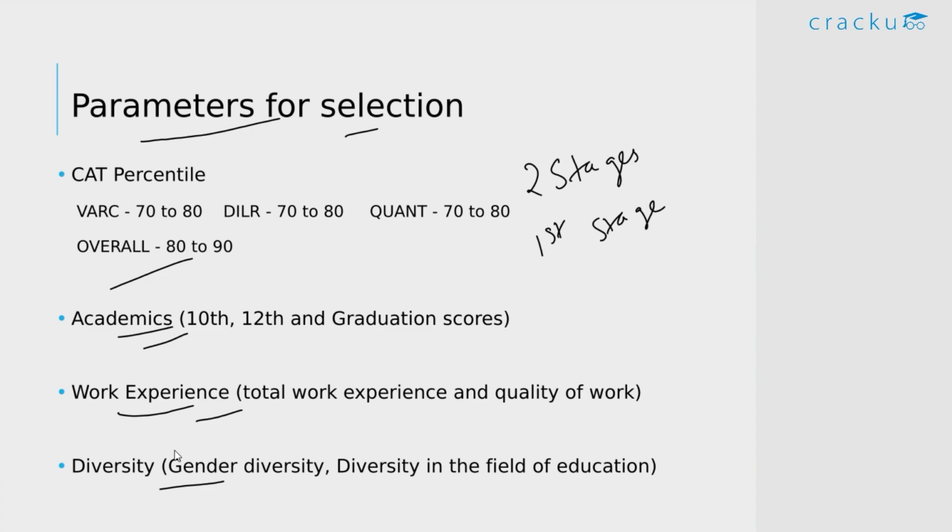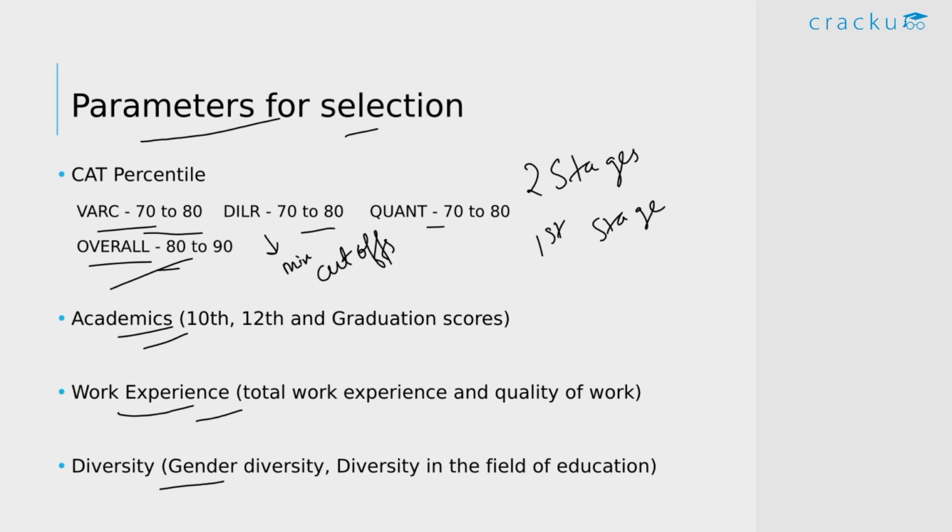Now, if you look at the CAT percentile, this is usually the sectional and overall CAT percentile for all the top IIMs. So for the VARC, the cutoff is usually around 70 to 80. Similarly for DILR and Quant, and the overall cutoff is usually around 80 to 90. But please remember that these are just the minimum cutoffs. The actual cutoffs during the final selections are always higher than this.